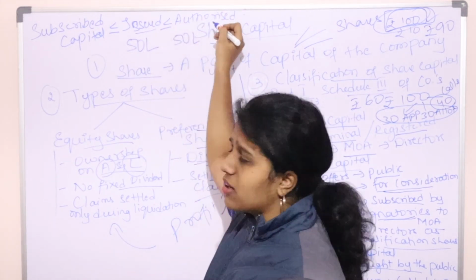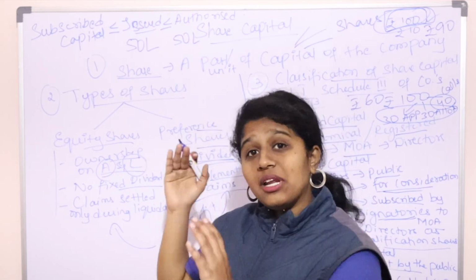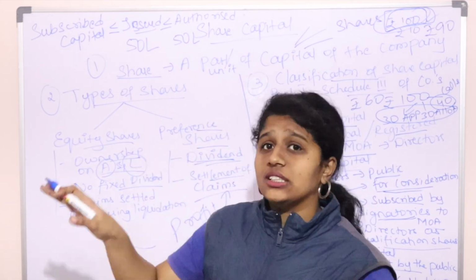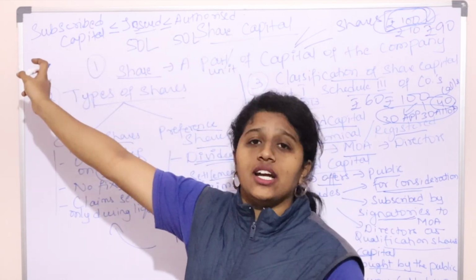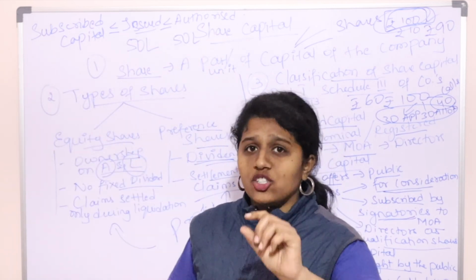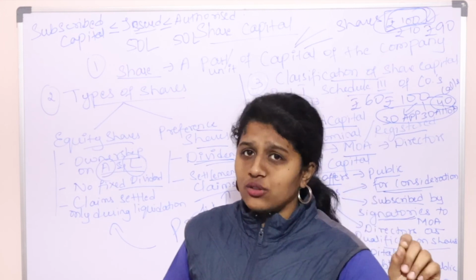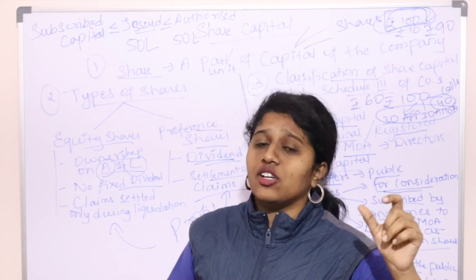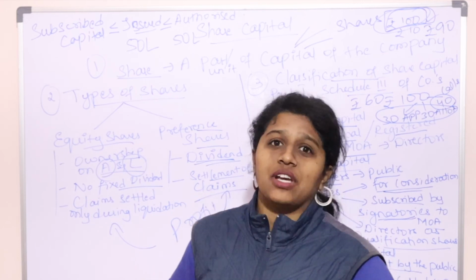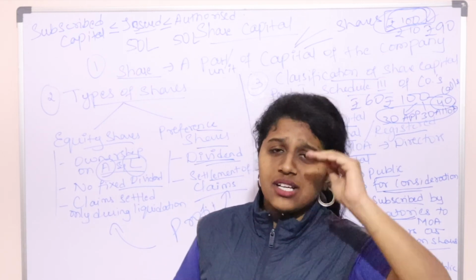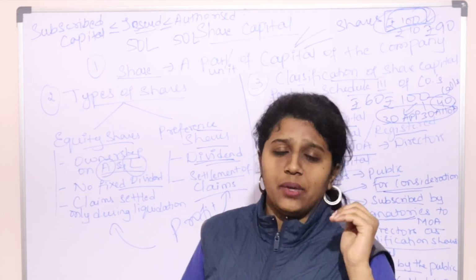Issued capital can be equal to authorized capital, or it can be less than 50 lakhs. It cannot exceed 50 lakhs. So this is the relationship between these three kinds of capital. Subscribed capital should be less than or equal to issued. Issued should be less than or equal to authorized. More than authorized capital, none of the types of capital can exist. Authorized capital is the maximum limit that the joint stock company can raise.